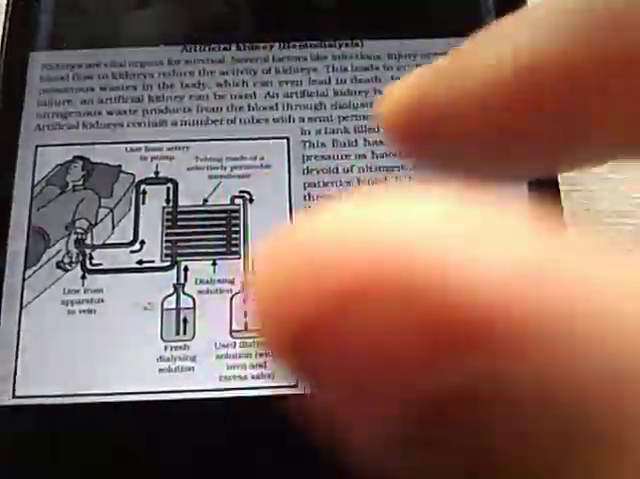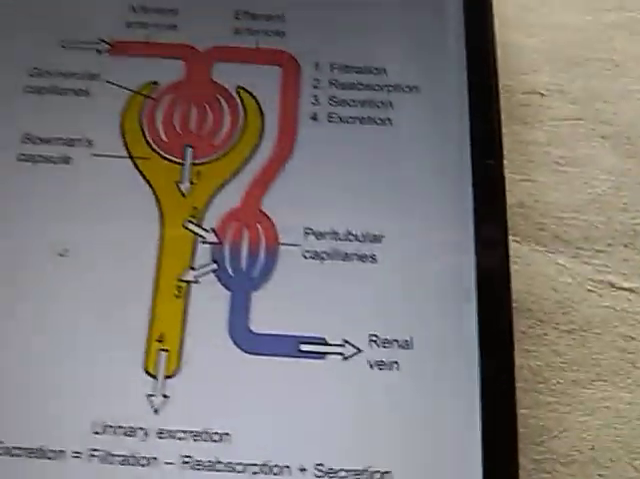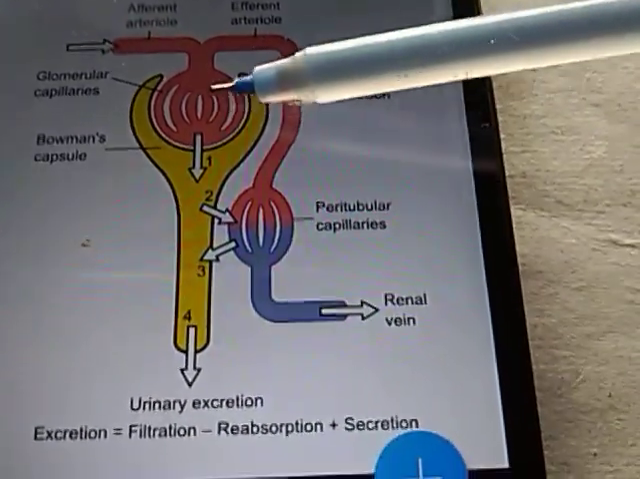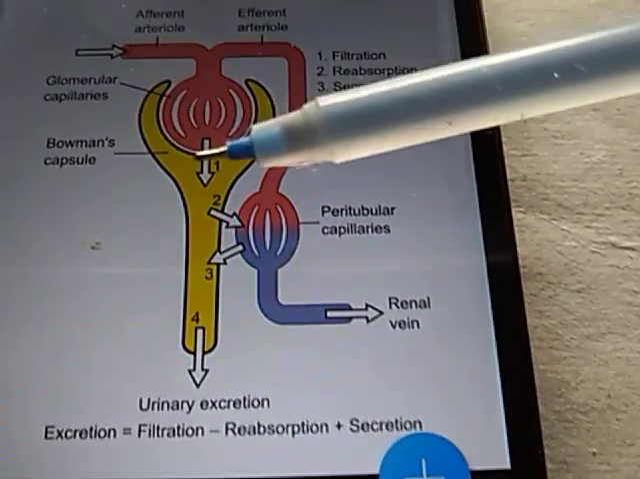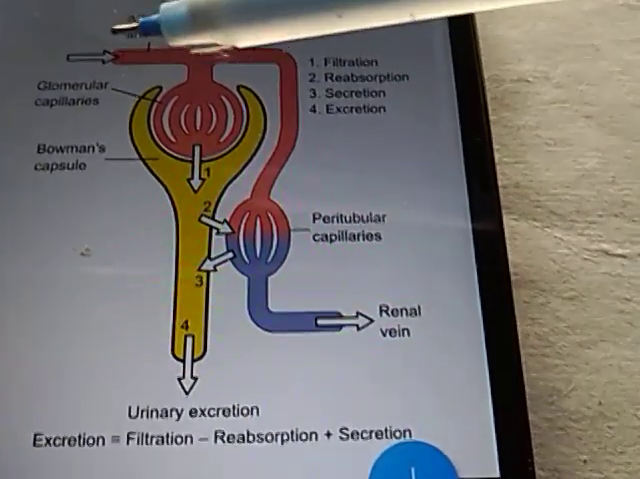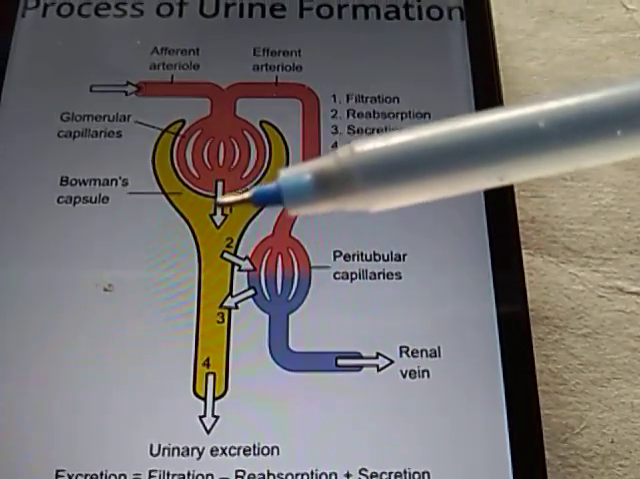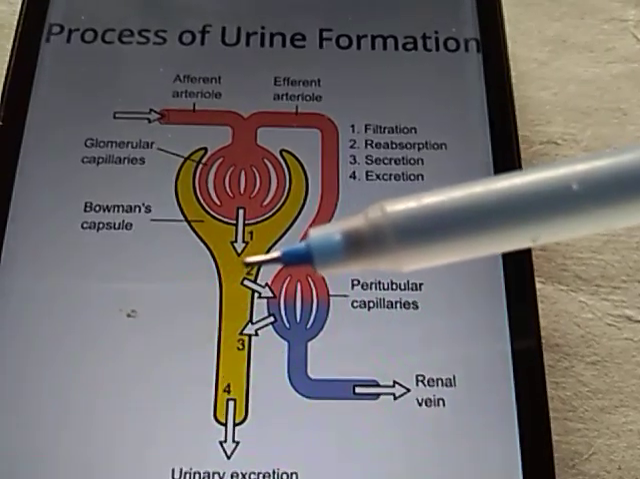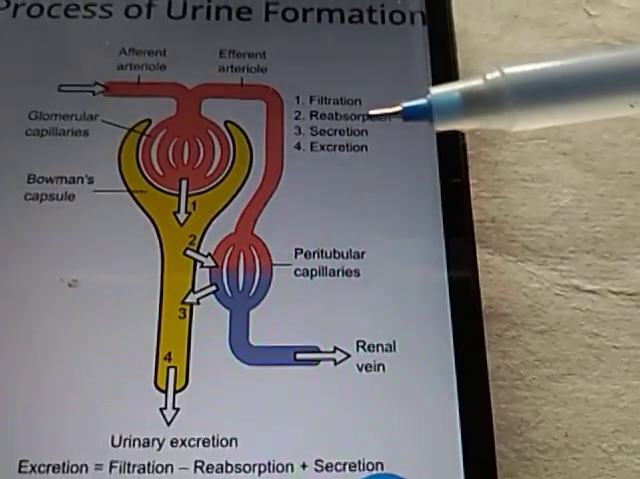So what is going on? You will see here in this diagram what the three processes are. Number one is filtration. This is the Bowman's capsule, and these are the glomerular capillaries. The blood enters with a high pressure, and it filters out the substances here. This is called filtration, ultrafiltration. And the second step is reabsorption.